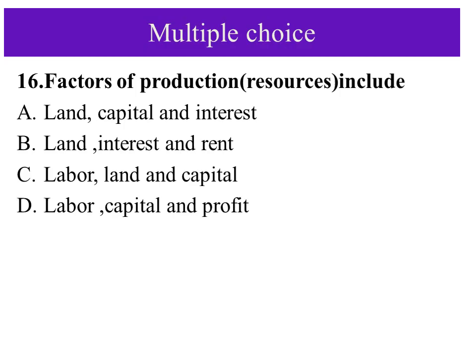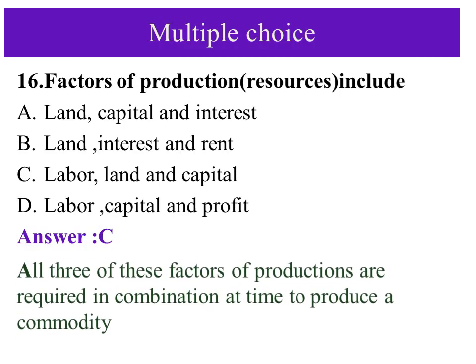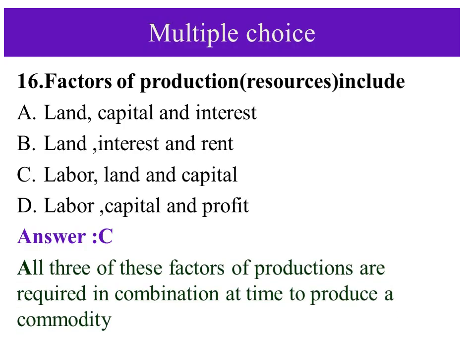Entrepreneur is not included in this question, but we know that it is 4. The answer is C: labor, land, capital, and in addition there is entrepreneur. Those are factors of production. All of them are required in combination to produce commodities. For example, land is needed, labor is needed, and capital is needed to combine. These are inputs.